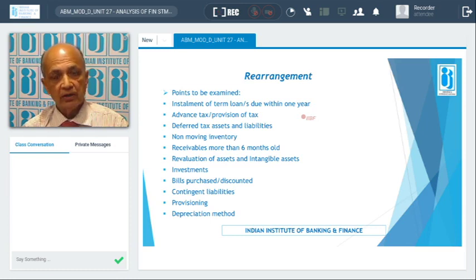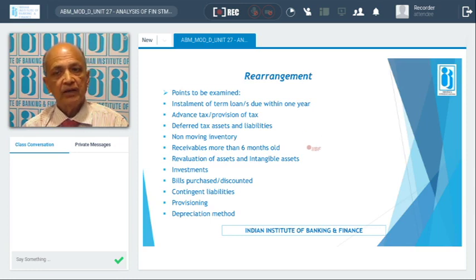Current ratio, what is current ratio? Current assets divided by current liabilities. This aspect is to be taken care of. But in the assessment, yes, we have to show it, and when assessing the permissible limit for working capital, that much portion can be knocked out and a realistic view may be taken. But in the current ratio, this portion should be taken as current liabilities.